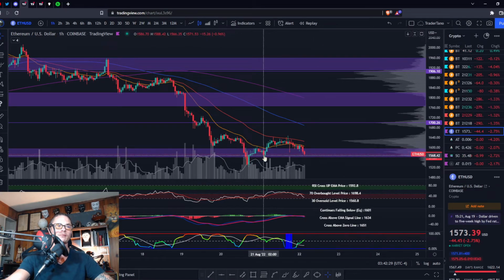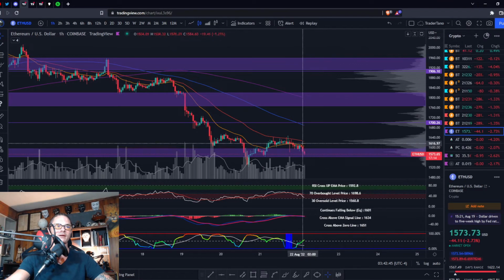So here on Ethereum, we did come back to the low. So we're either going to make a higher low or a lower low right here. And we're either going to break down out of this purple zone or break out of this purple zone. We have fallen back into the purple zone, so a lot of stuff's going to get decided in here. We are being held down by the 21 to 50. All your major moving averages have negative slopes.